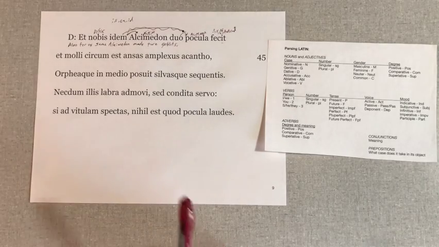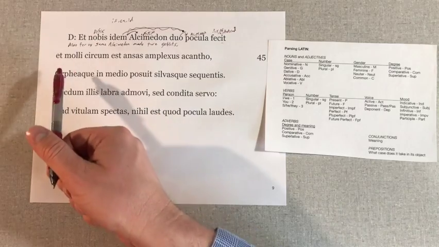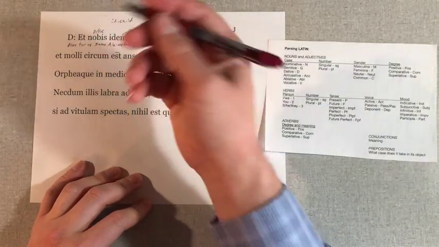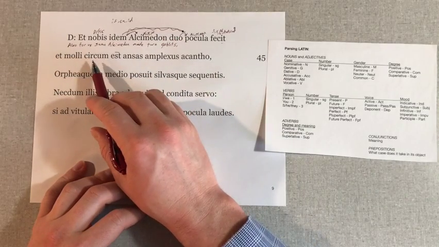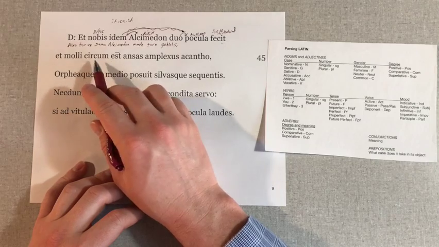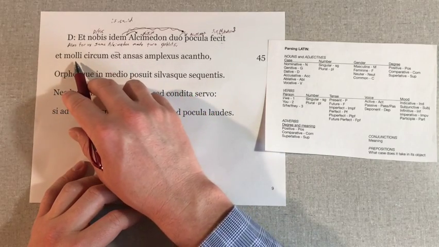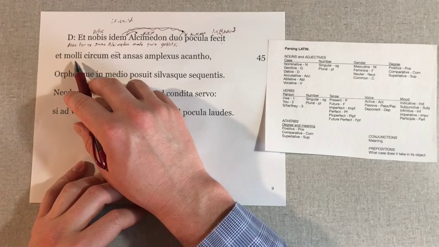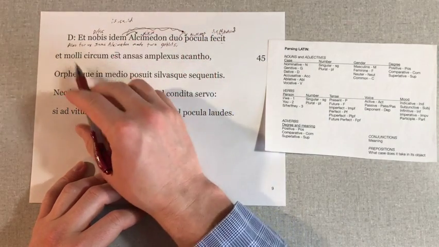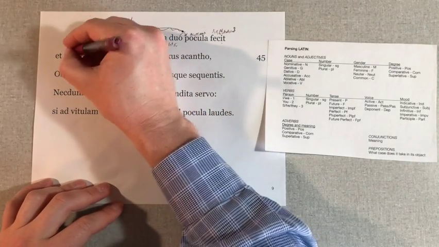Moving on into our second line. Et molli is not a verb, so that doesn't work. Circum, and there's est. We don't need to parse est, but then what is est connecting? Circum could be functioning adverbially, so it is around, but it is around what? Molli is the wrong form also to be our subject. This is molli, so it's going to be either a dative or an ablative singular, so we'll come back to that, though I will parse it.